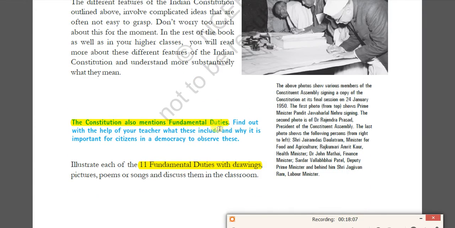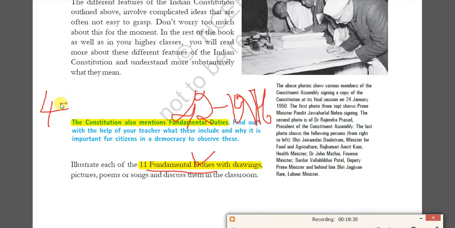Another important point is fundamental duties. As per the 42nd Constitutional Amendment Act, 1976, by the Indira Gandhi government, the concept of fundamental duties was adopted into the Constitution.